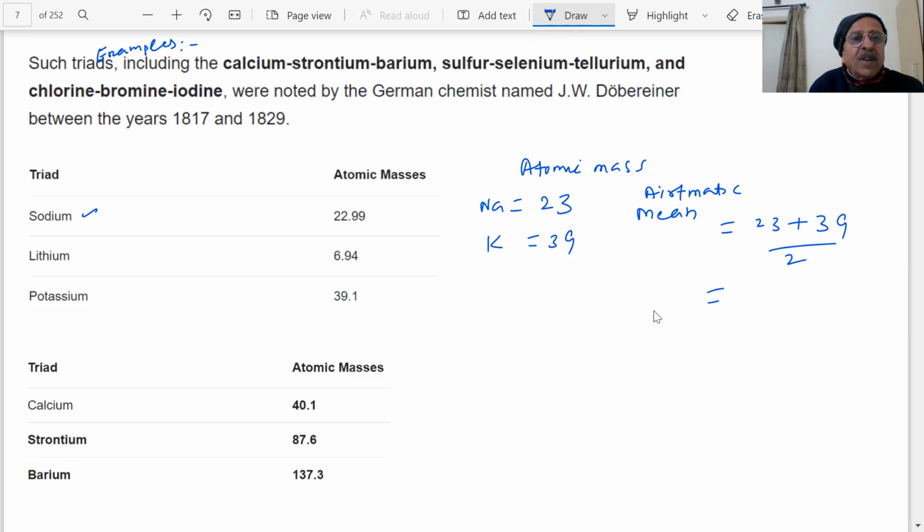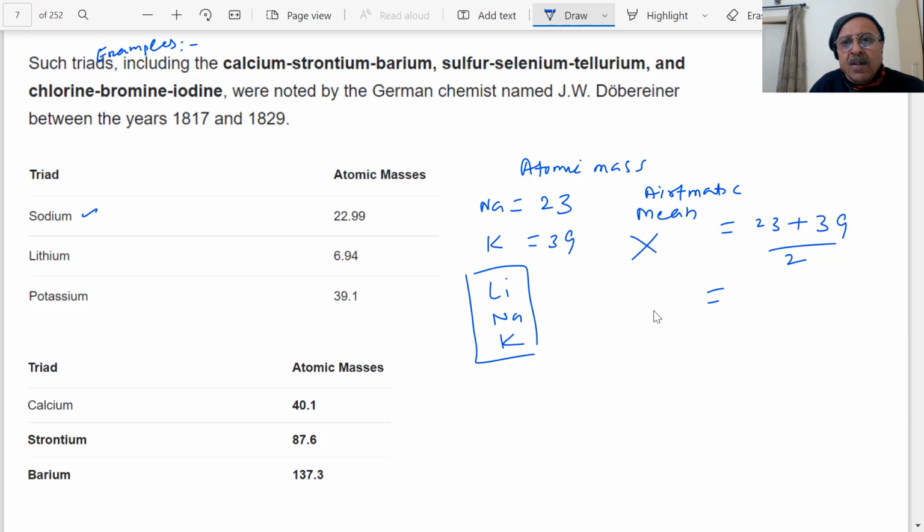I think this will not come, then what can I take? You can take 31, then it is not. Take lithium. Let me put it in this step form: lithium, sodium, and potassium.